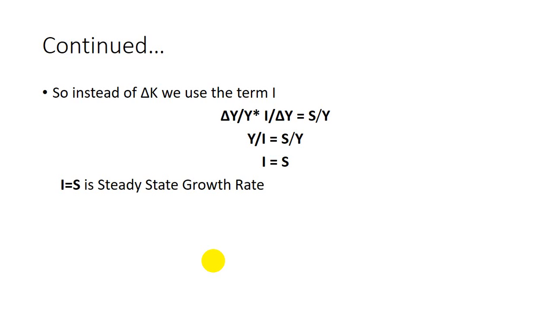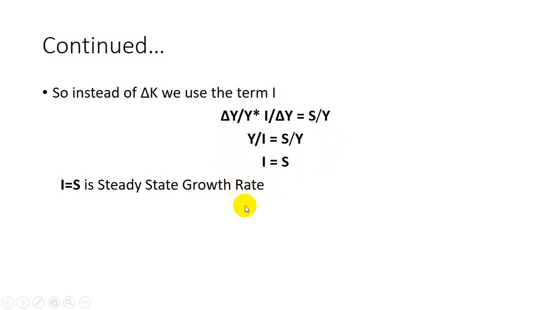Now here we have divided the equation by delta y and multiplied with delta y. So on both sides it gets cancelled by delta y. Then we have I over y equal to s over y. So in the end the basic purpose is to get the value where I is equal to s.